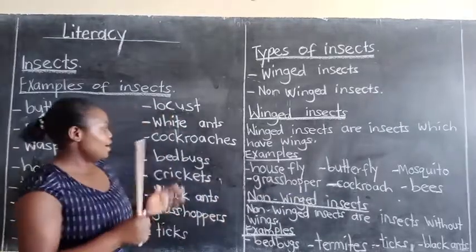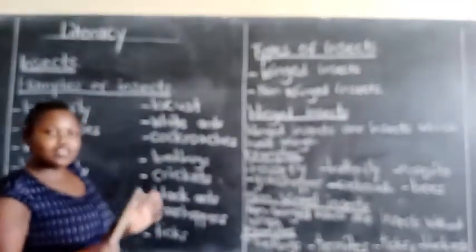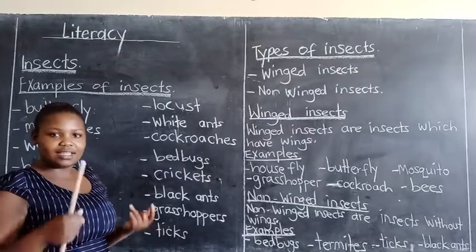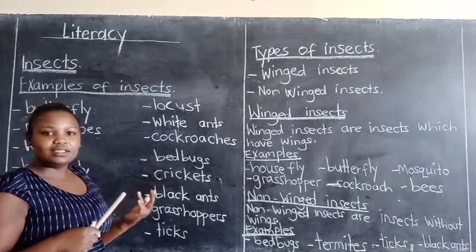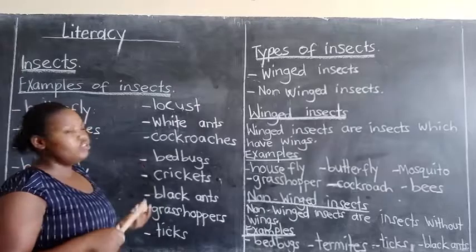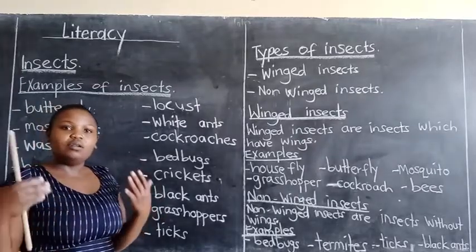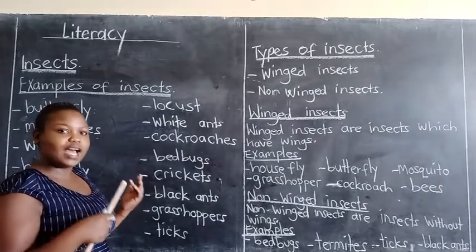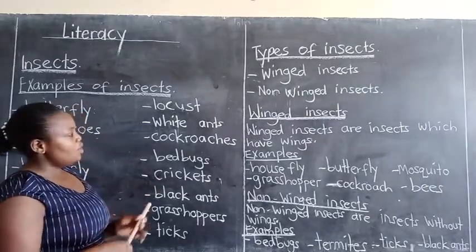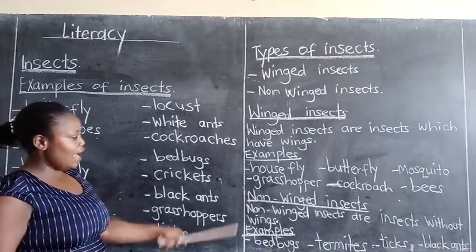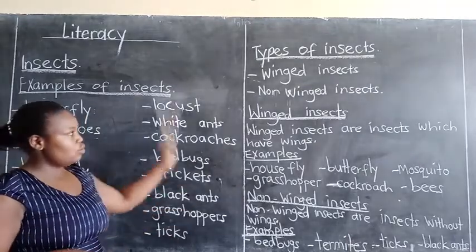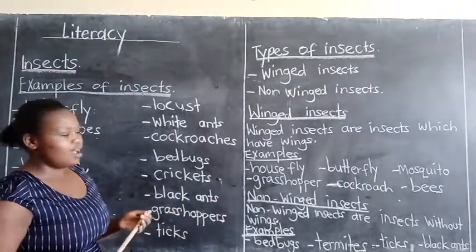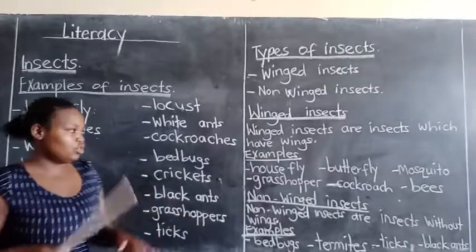Now, whatever you have not understood, please review, read, and get to understand. If you haven't understood, please call your friend. You can call anyone around you to help you understand what we are talking about. Now, you will have to do the activity about this lesson concerning insects. I thank you so much. I wish you well in this